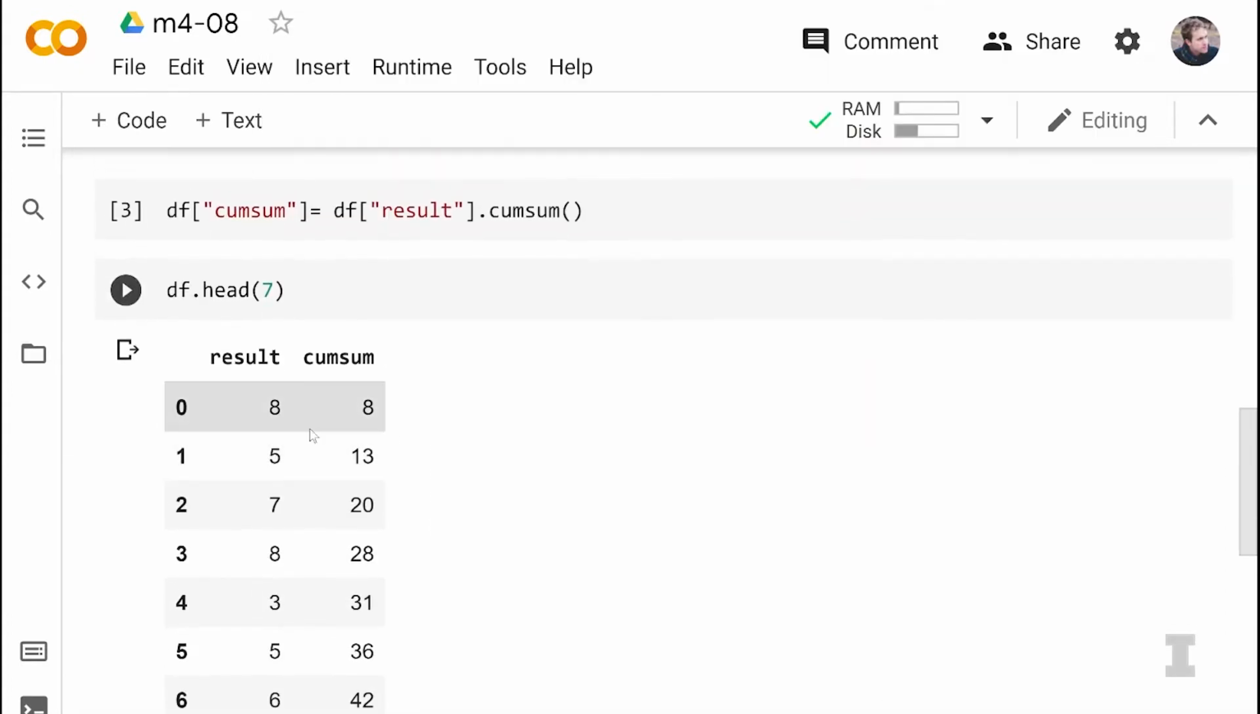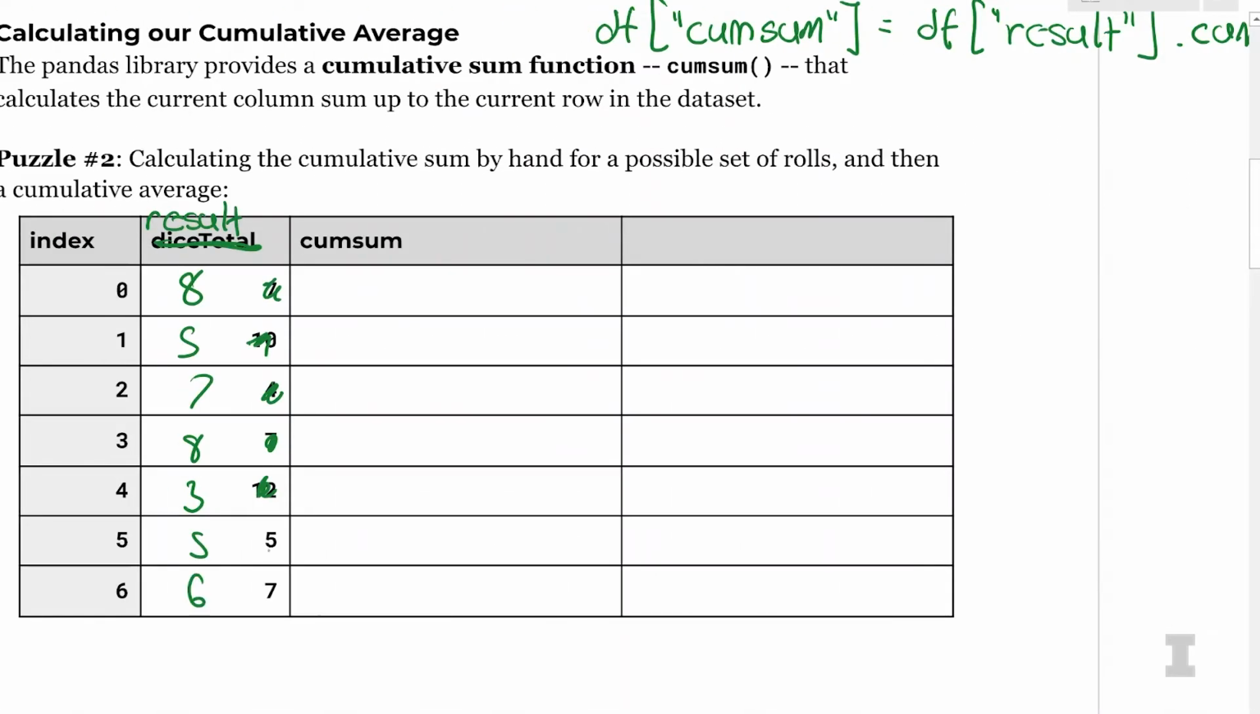And okay, so we have 8, 5, 7, 8, 3, 5, 6. Oh, interesting. We never got a 10, 11, or 12. We kind of had some low rolls. Yeah. Then the cumulative sum column, I'm guessing the first row is an 8.